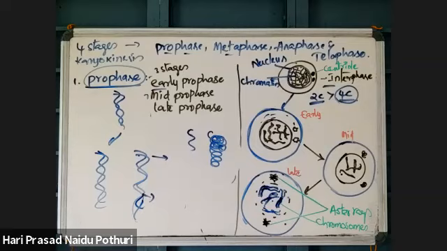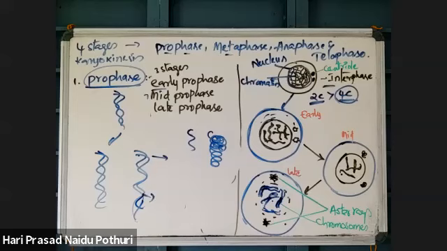At the end of prophase, the two chromatids become more distinct.